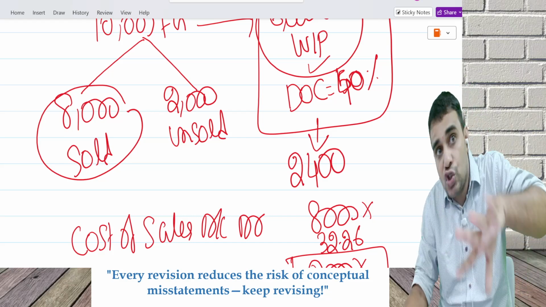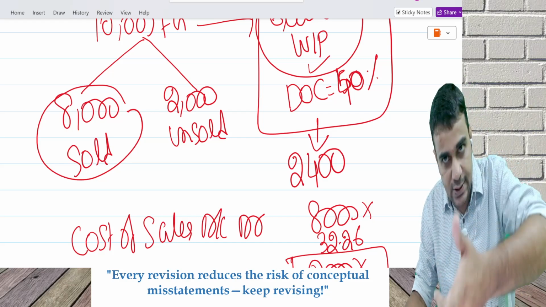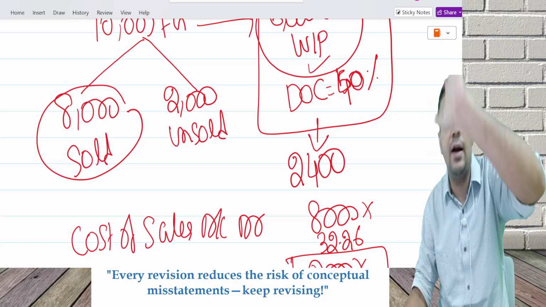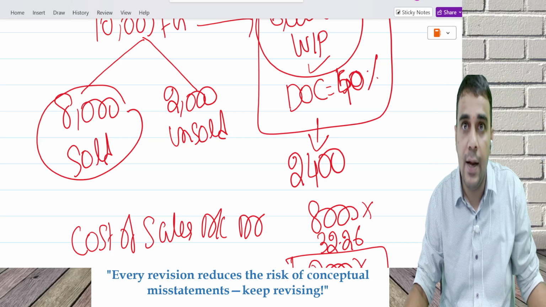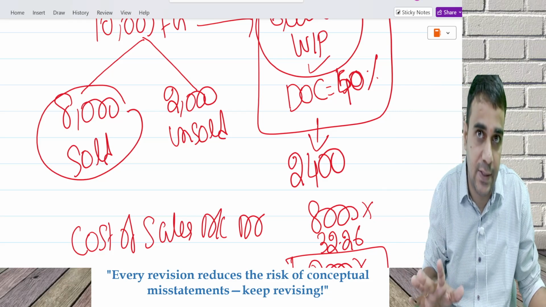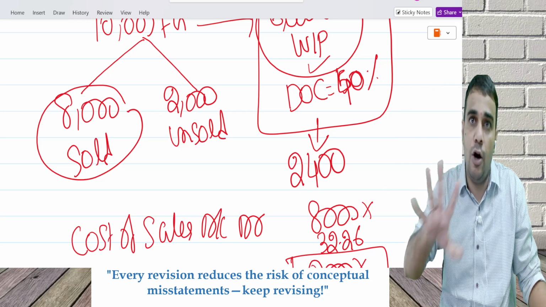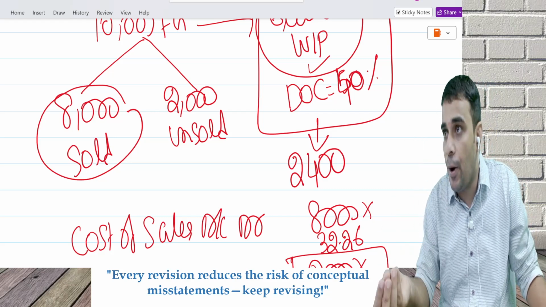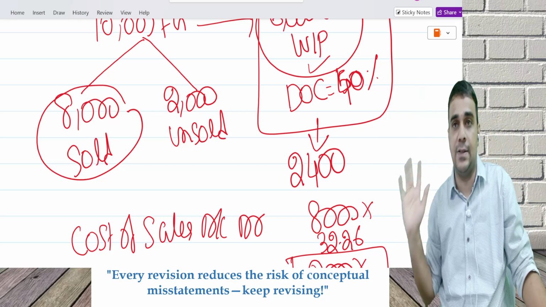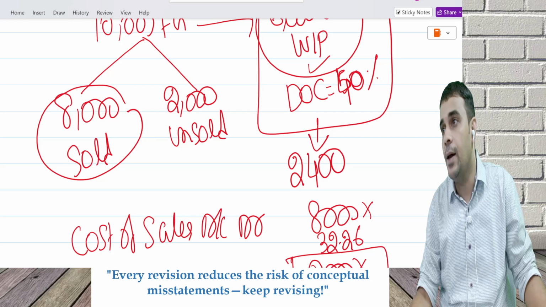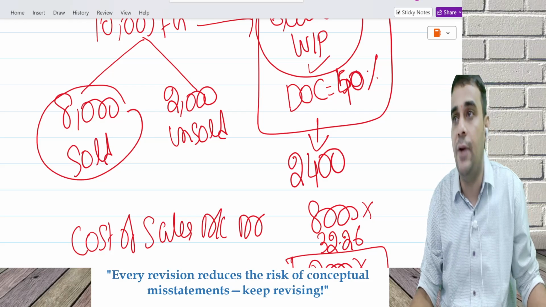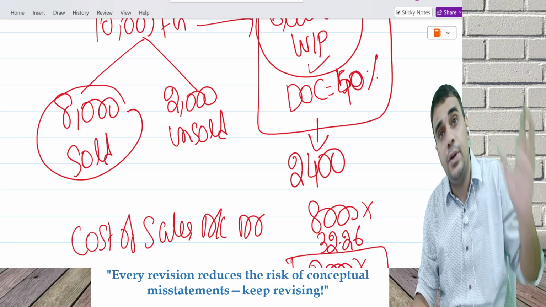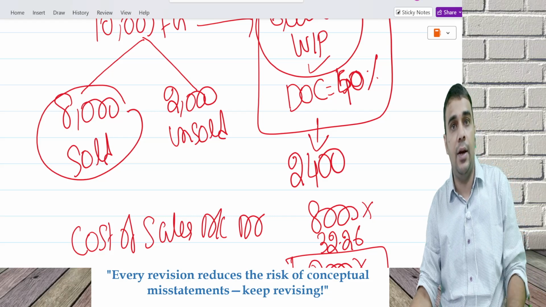Then the unsold units, which I'm going to sell next year: I increase the closing stock value. It becomes part of opening stock and I recover from the customer. When I recover this from the customer, it's neither my profit nor my loss. And work in progress, I will complete it and recover it from the customer. So whatever unsold FG is there, multiply by the recovery rate, and equivalent units of work in progress into the recovery rate. Any doubts on this?